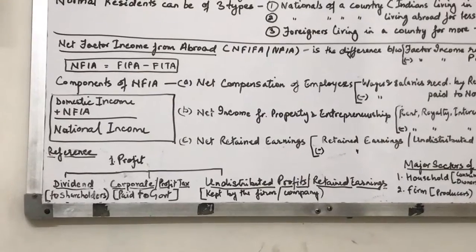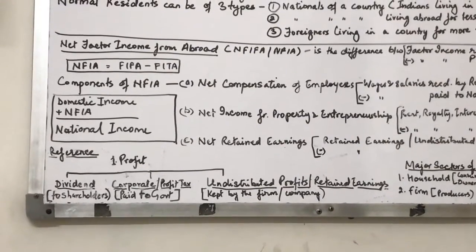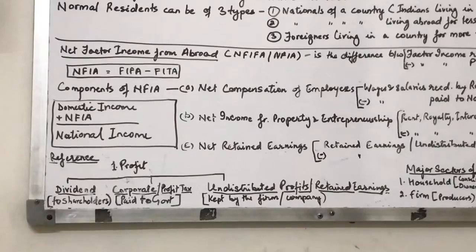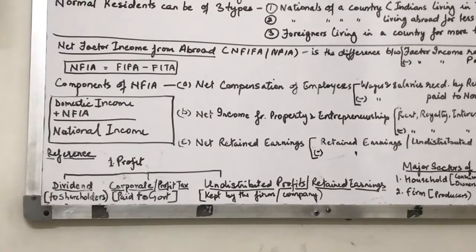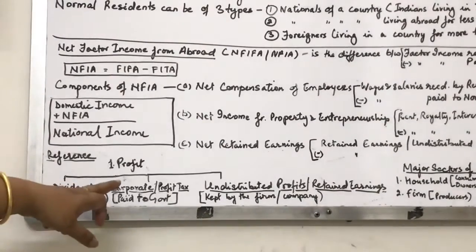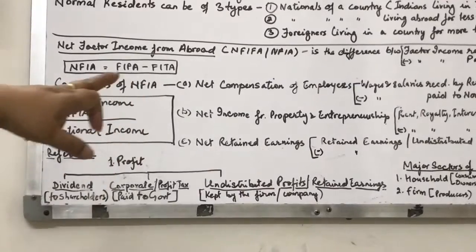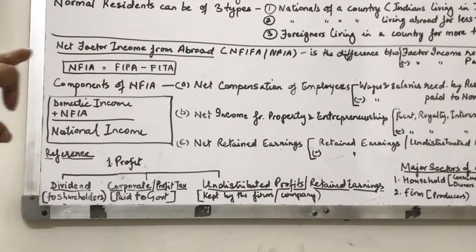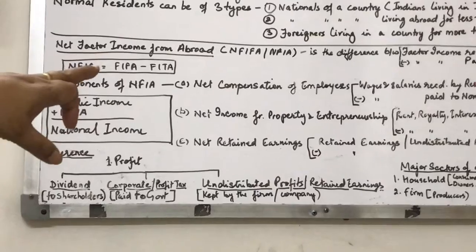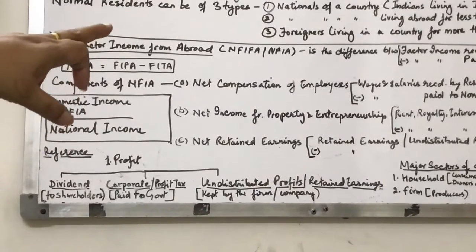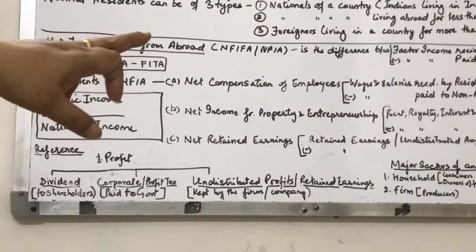Only a part of it goes to the firm or the company, which is known as undistributed profit or retained earning. Now, these first two parts of the profit form the part of net income from property and entrepreneurship. So in this case, profit only includes dividend and corporate tax.